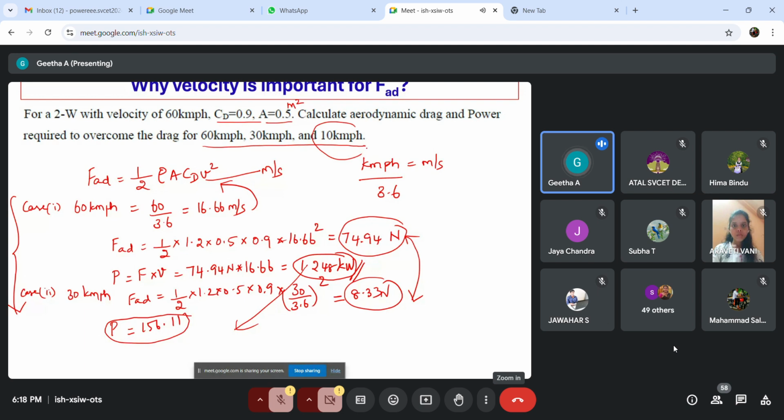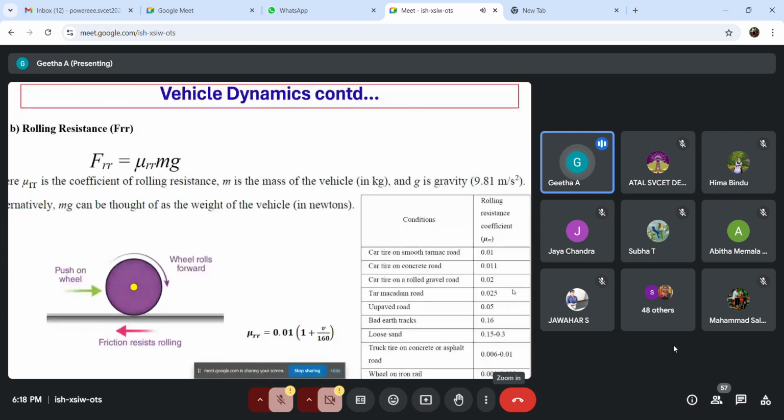And similarly for the third case, if we check for 10 km per hour, since the velocity is decreased, the force and the power will also decrease, right? So this is how the velocity has a certain impact on your aerodynamic drag force. Why is velocity important in aerodynamic drag force? Because it creates an exponential increase or decrease as the velocity changes, right?